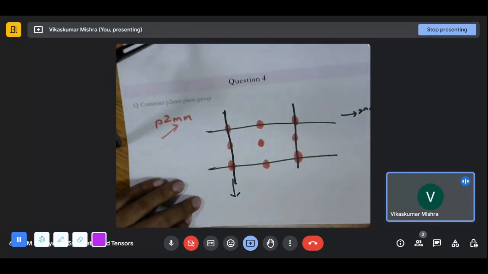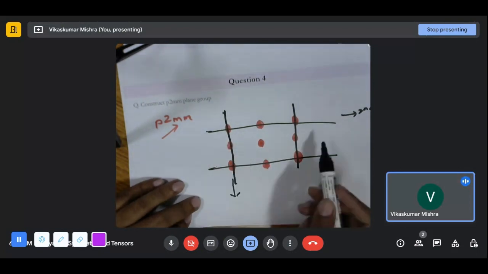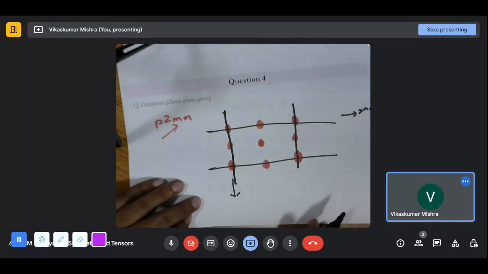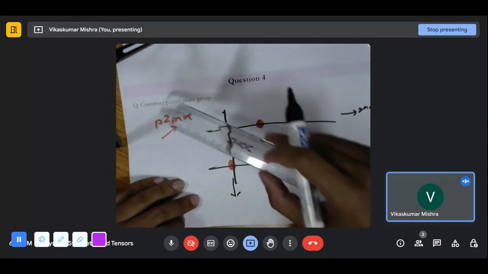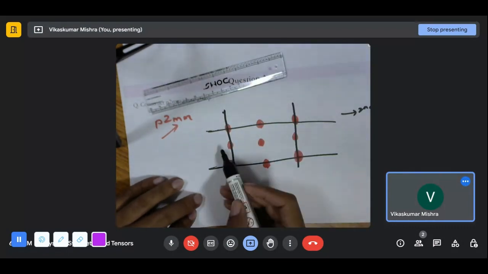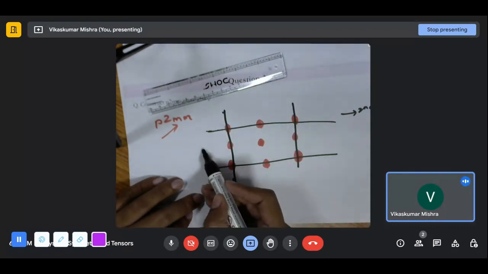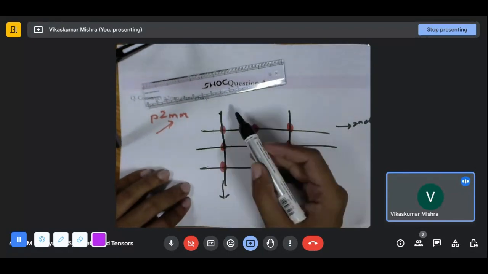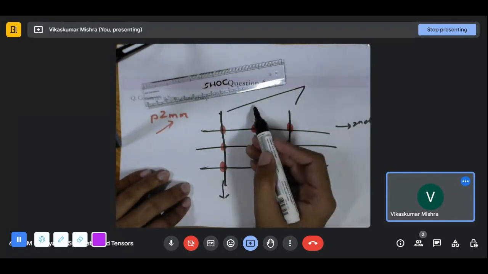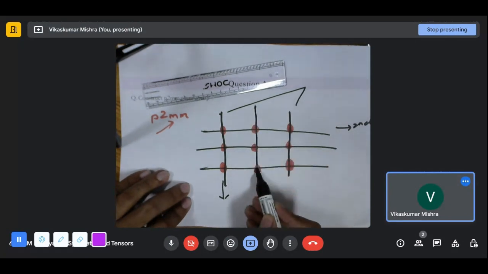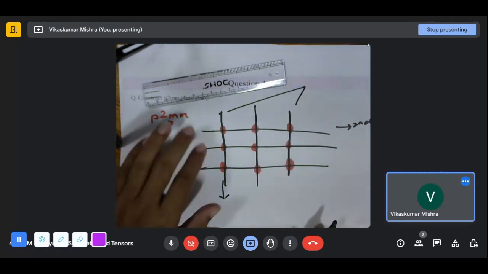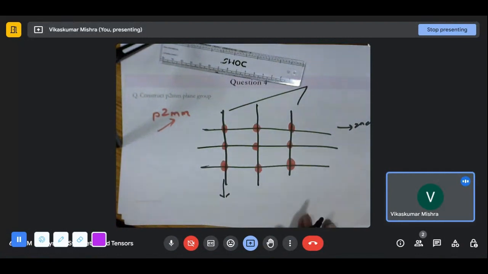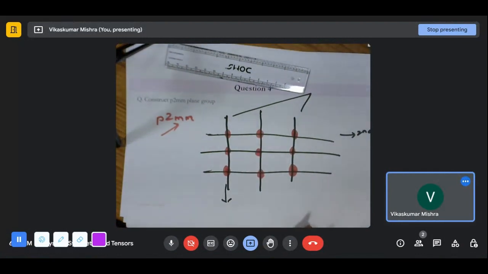And again, we know that two parallel mirrors of the same set will create another mirror at half the distance between them, exactly at the center. So this will be another mirror, and one more for these vertical ones. This will be another mirror, and this is how we can construct the plane group P2MM.